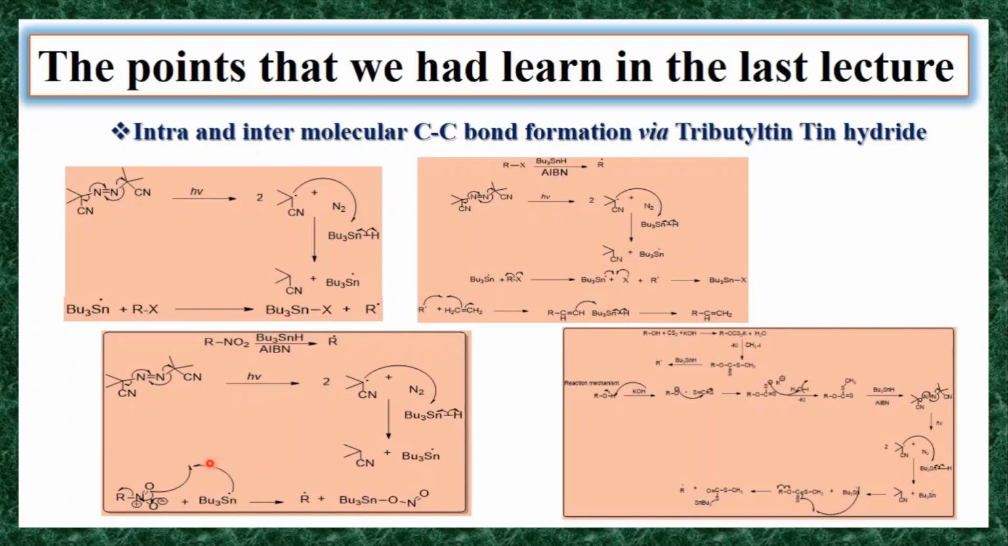Then in the next step, this tributyltin radical reacts with the NO2. The NO2 has a nitrogen-oxygen double bond. So the tributyltin radical reacts with this oxygen and forms a bond. In the same way, homolysis of this R-N bond takes place, and this negative charge will delocalize here. It forms a nitrogen-oxygen double bond, and you will get this R radical, and it generates this molecule.